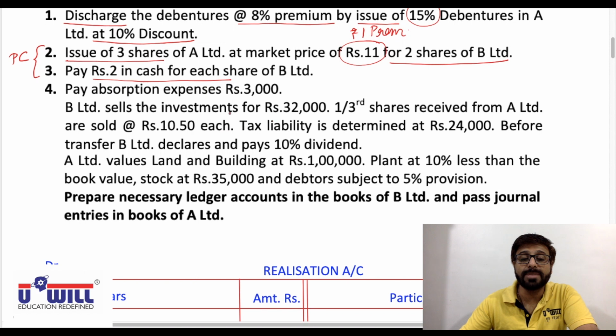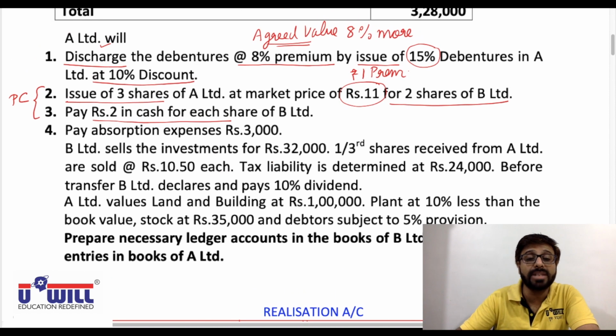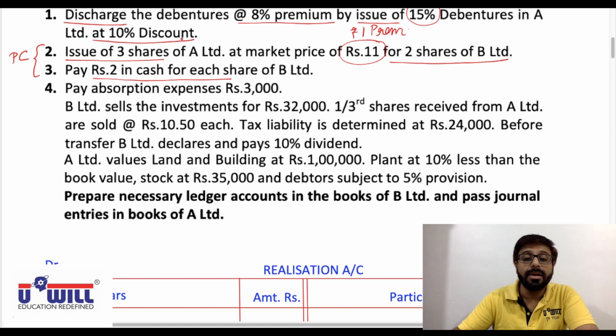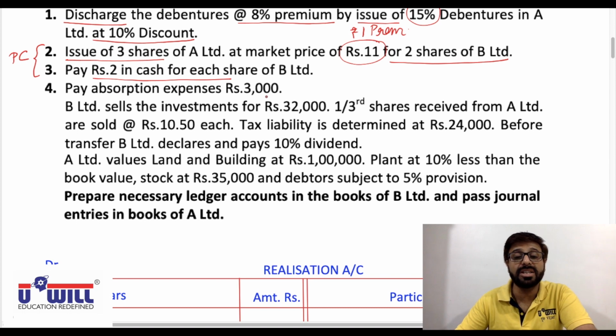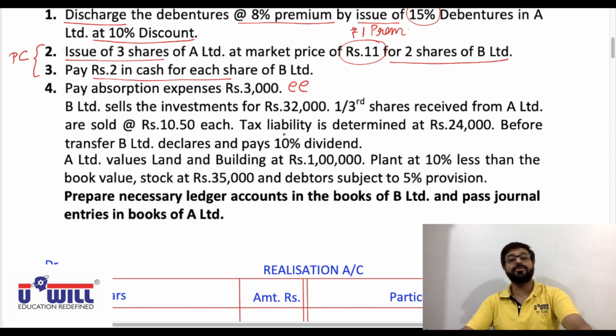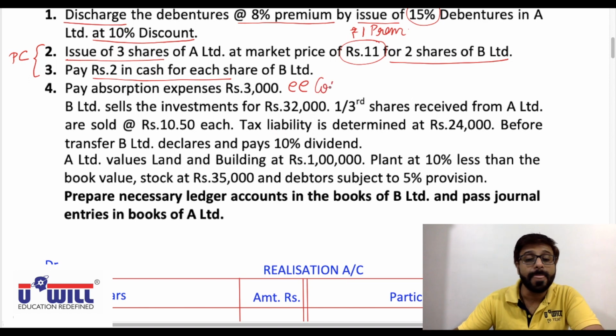Pay absorption expenses. Who will pay? This all is going to be done by whom? A Limited. A Limited will discharge, A Limited will issue, A Limited will pay absorption expenses rupees 3,000. So this entry of expenses of liquidation will come in the books of the transferee company.